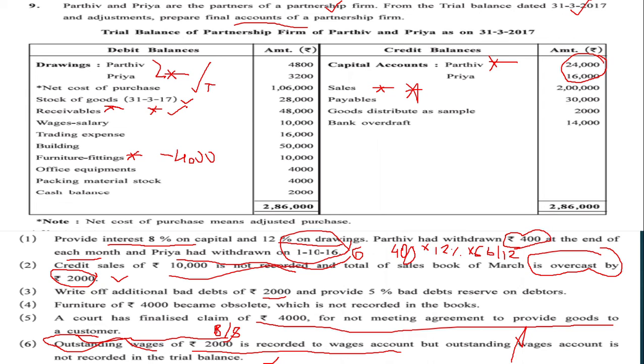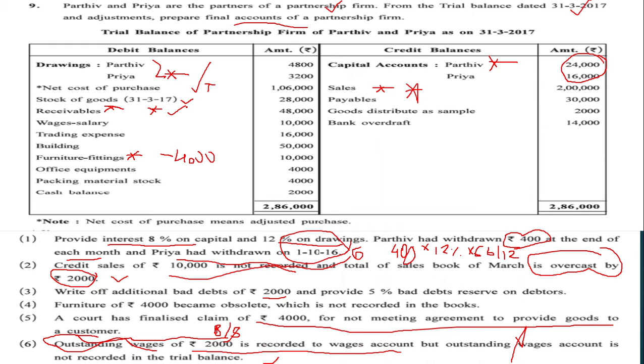What about wages, salary? Where will we put wages, salaries? If it would have been written salary, wages, then it would form place in the profit and loss account, debit side. But it is given as wages, salary. That's why it will form place in the trading account.